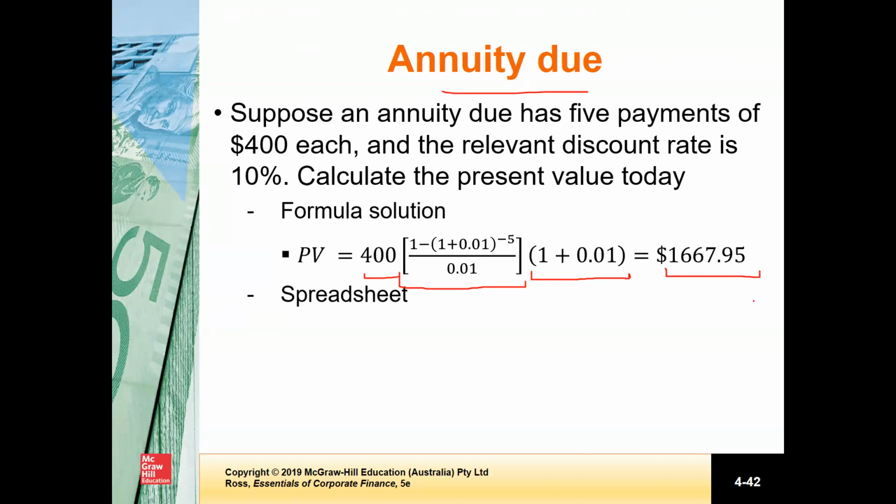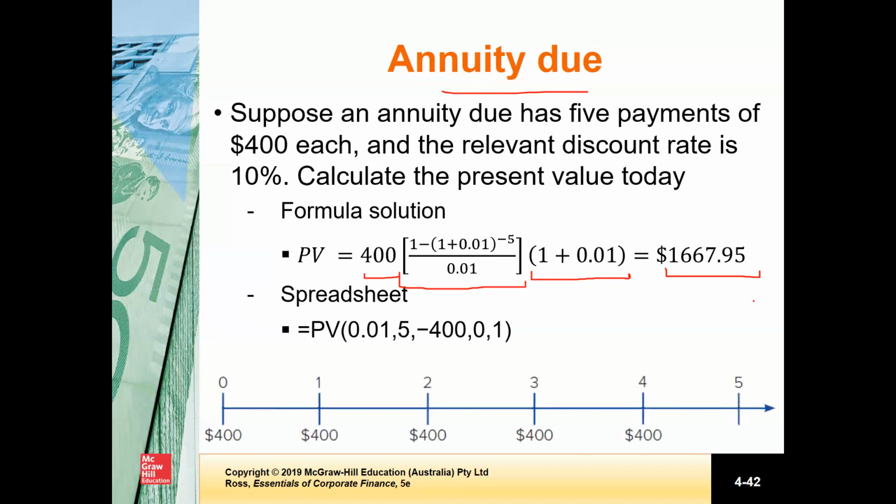So the present value is 1,667.95. That means 5 payments, $400 each. If the discount rate is 10%, the value of this cash flow today is 1,667.95. This timeline shows how annuity due cash flow occurs. So the first payment occurs immediately.